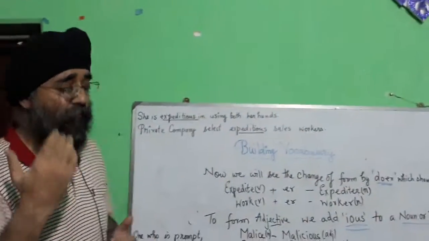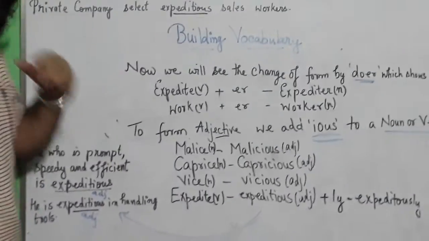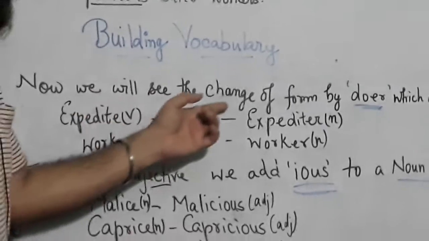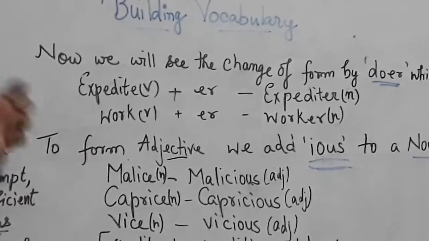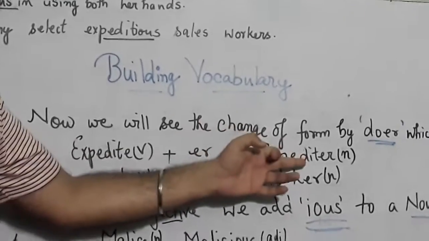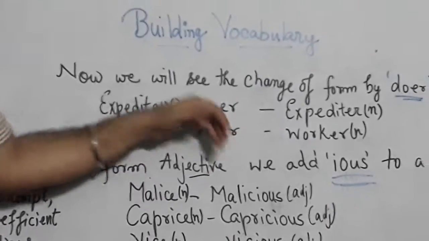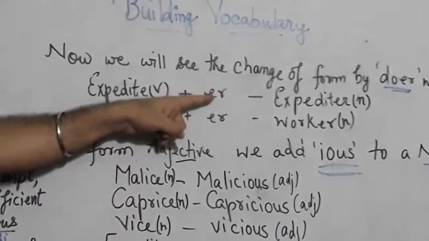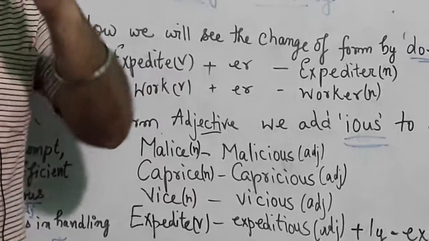Let's begin the class with the new topic. We will today discuss categories. So now we will see the change of form by doer, which shows action. When a verb is there, it can be changed to another form. When we add the doer form to a verb, it becomes expeditor. Example: expedite, expeditor. So this change of form has to be kept in your mind, right?